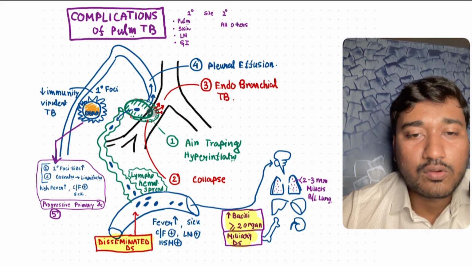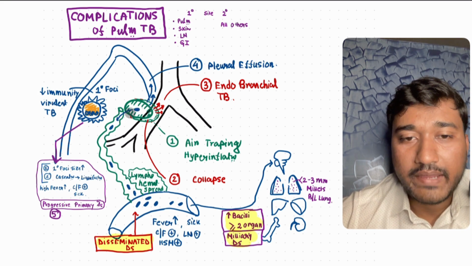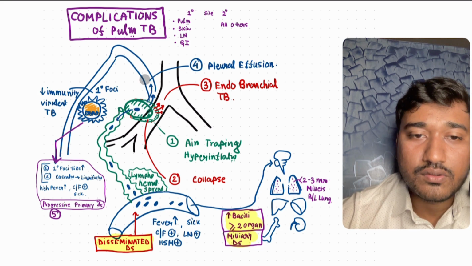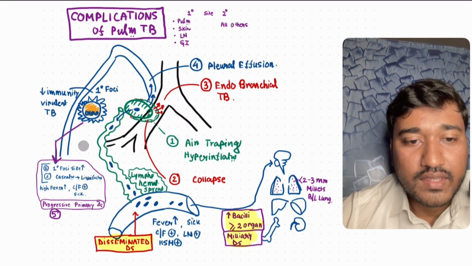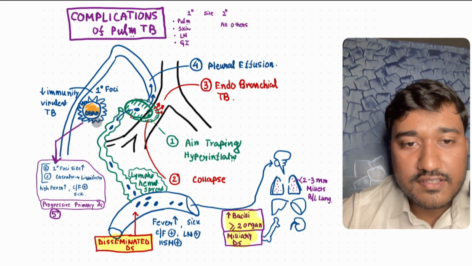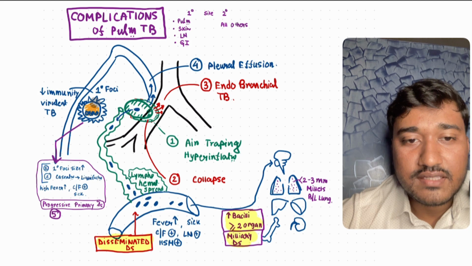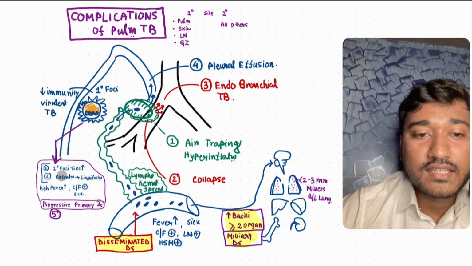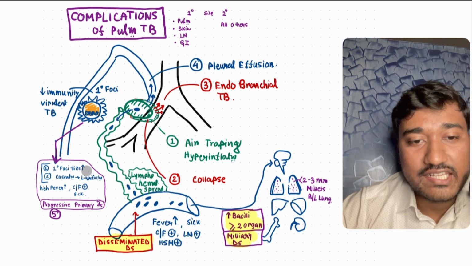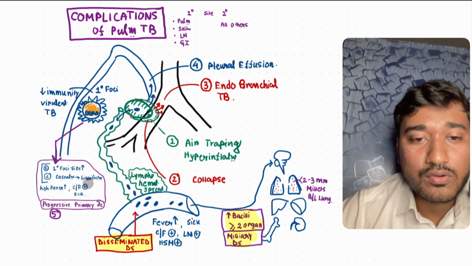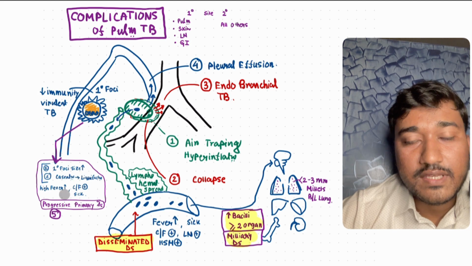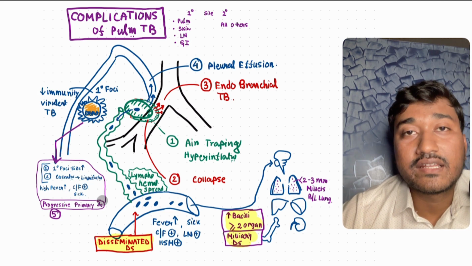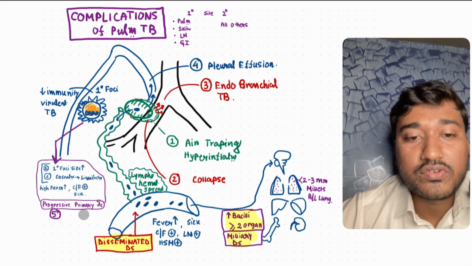Okay. And what can happen? This necrotic material with the bacteria can eventually enter your pleura and lead to pleural effusion. And the fifth complication: suppose this is our pathogenic organism and this is the primary Ghon's focus. What happens if the immune system is down? The primary focus will increase in size. There will be more caseation, and the caseating material will eventually be converted into liquefactive material. There will be all the clinical features of TB. We call this stage progressive primary TB.